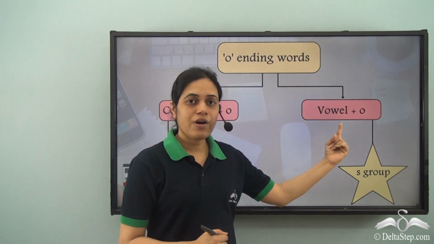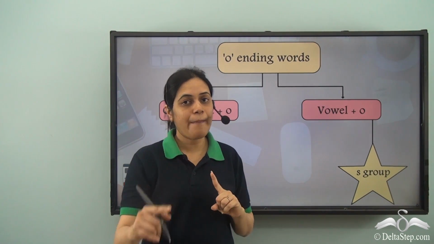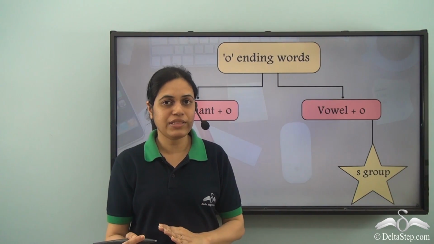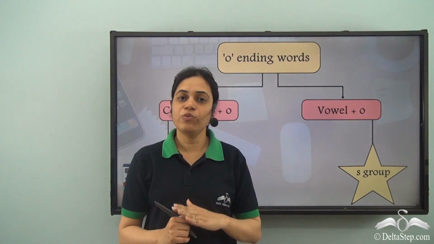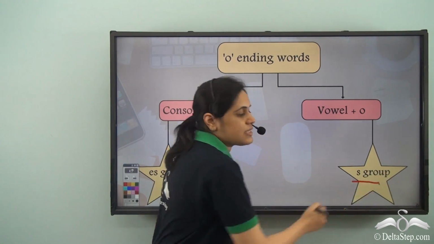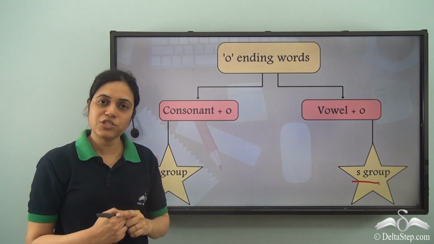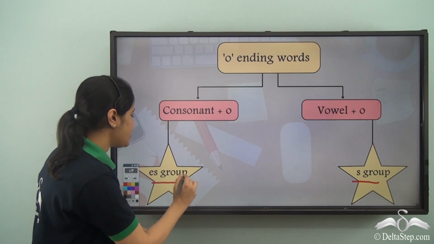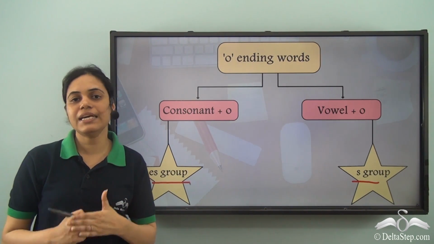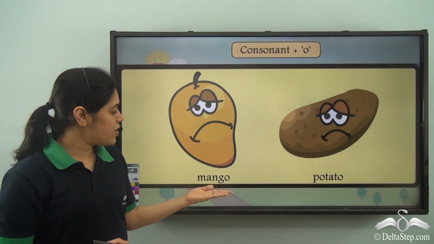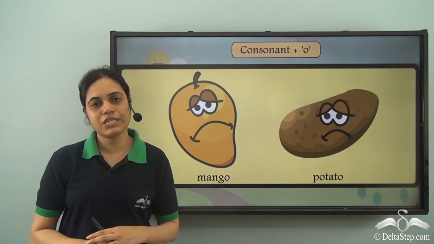So, the words which have vowel plus O at the end form their plurals by adding S. And the words which have consonant and O at the end form their plural by adding ES at the end. So words like mango and potato.